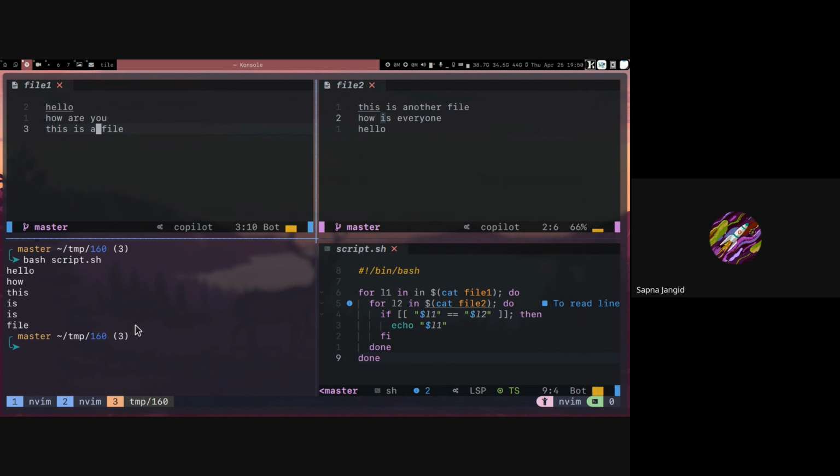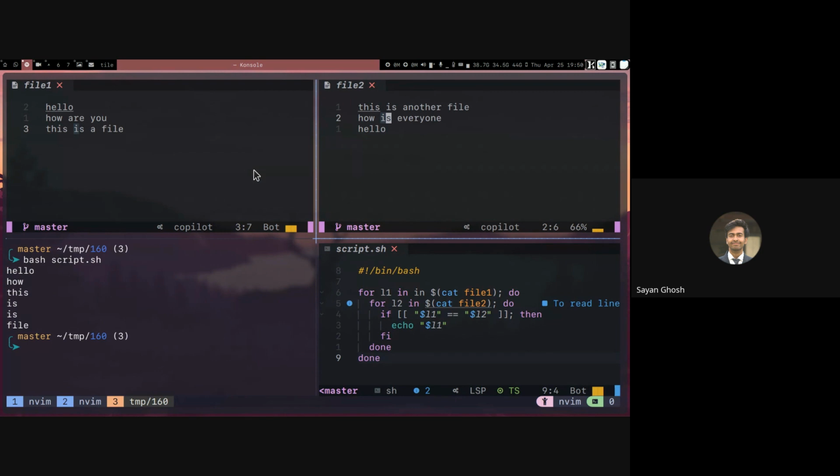Why is "how" not printed 2 times? No, "how" is only present once, whereas "is" is present 2 times, once here and once here. Right. So when we are doing all the combinations of one word of this file and one word of this file, we are getting this "is" with this "is" and this "is". Which file is considered as the pattern?